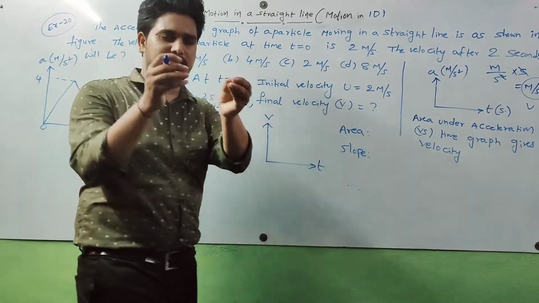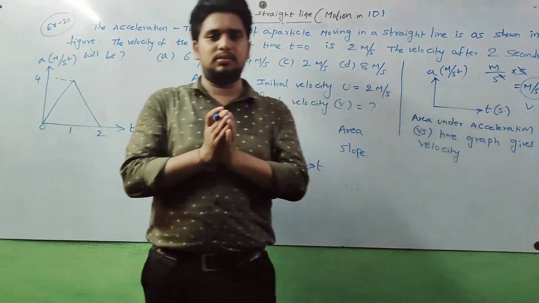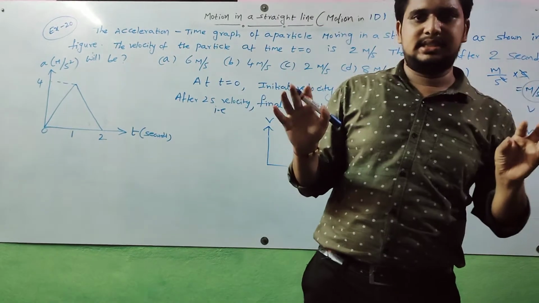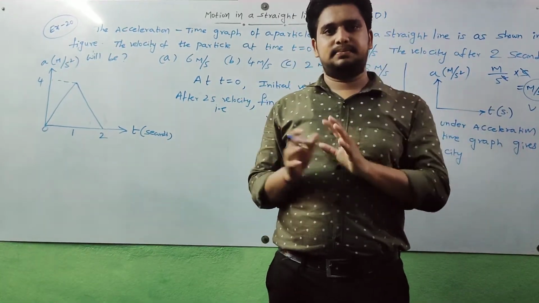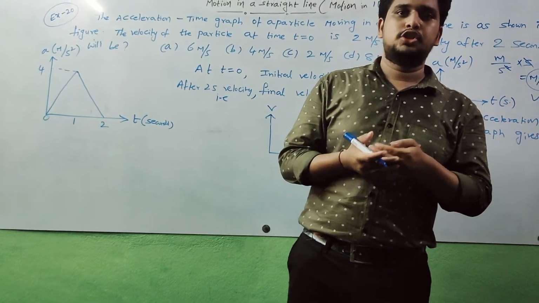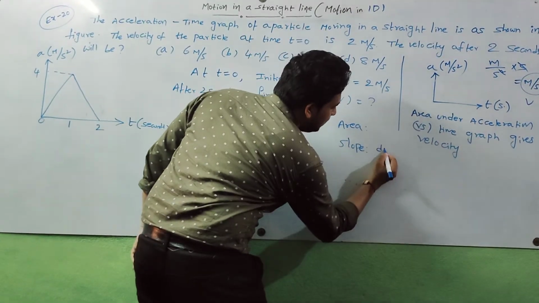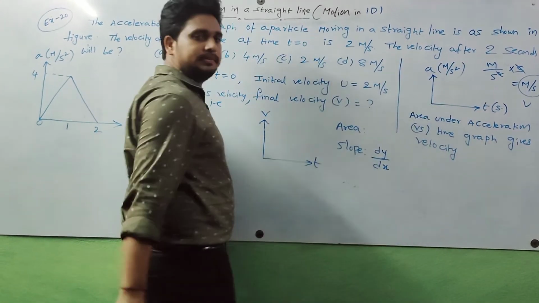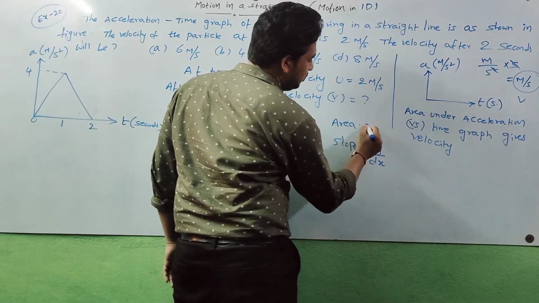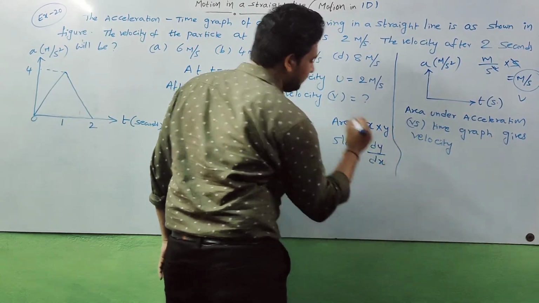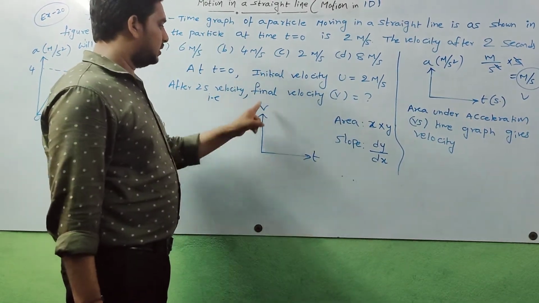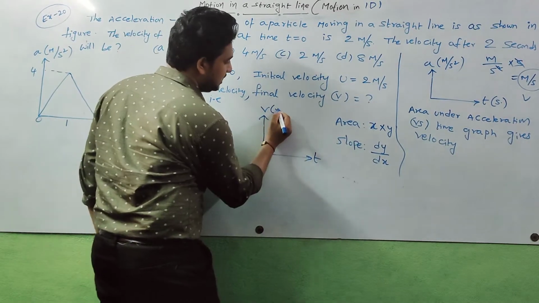Now listen friends, this is very important. Like these problems, don't panic. When such questions are given, just use slope and area. Slope represents one parameter, area represents another parameter. How to find slope? The slope formula is dy by dx. The area formula is x values into y values, with x units into y units. That is called area. For example, a graph is plotted between... this represents the y-axis.